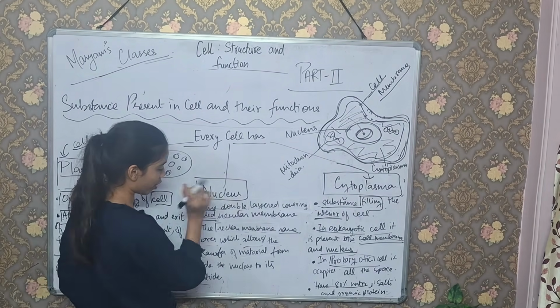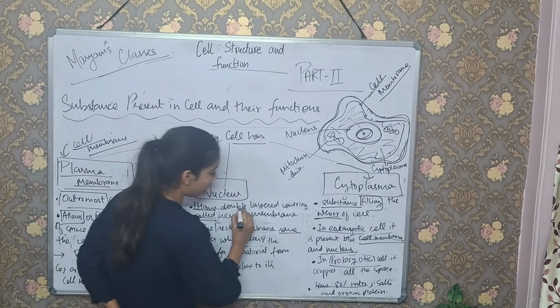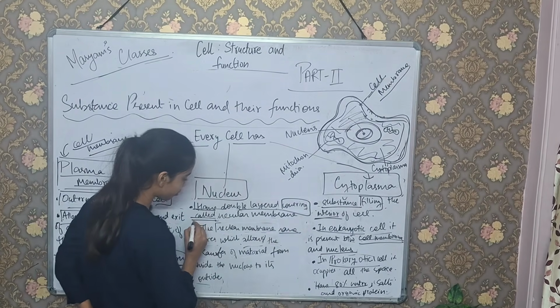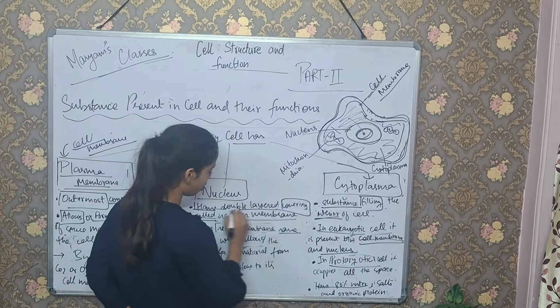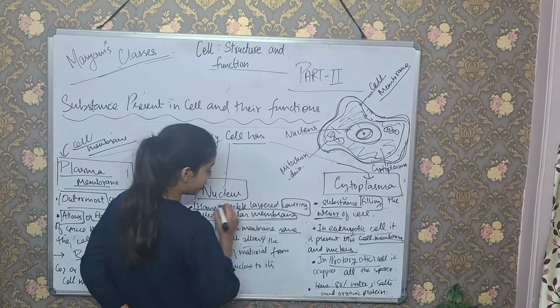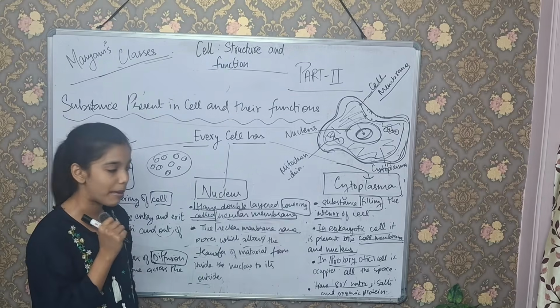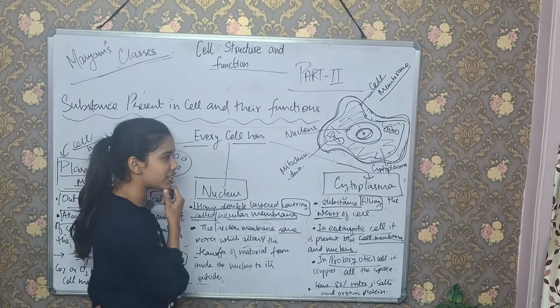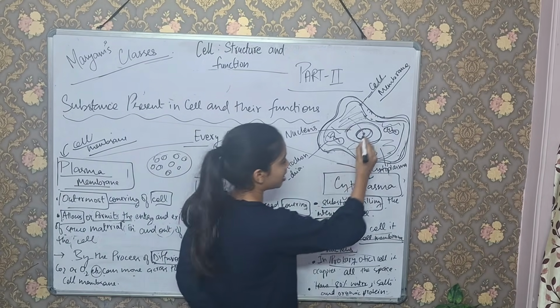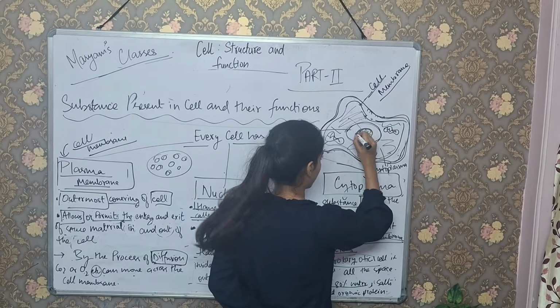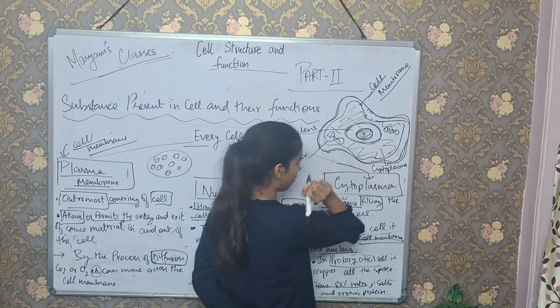Then moving toward the nucleus, it has a double layered covering called the nuclear membrane. So this double layered covering of the nucleus is known as the nuclear membrane. What does this nuclear membrane do? Like, this is the nucleus, and this is the nuclear membrane.